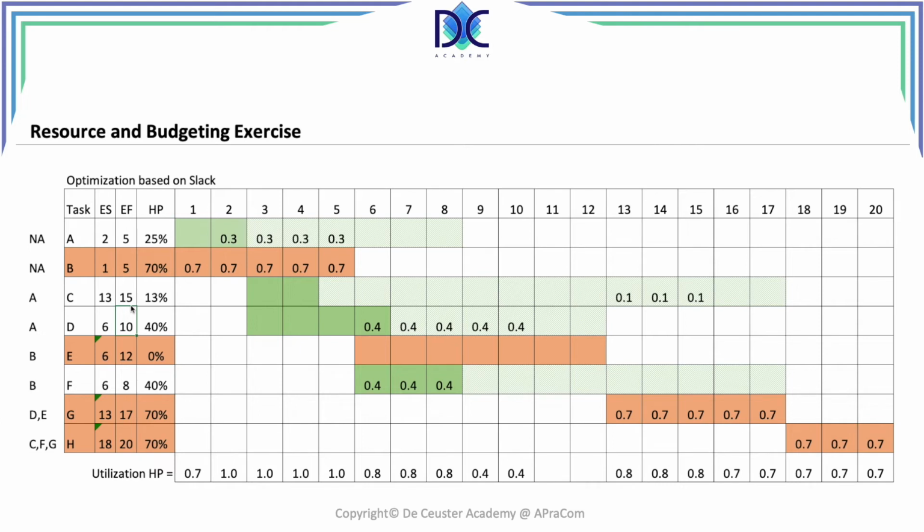Now the same we do for activity F, and for activity F we go to period 11. And now we have the early finish, which we select, which would be 12. And we also have less slack here. There is still some slack left.